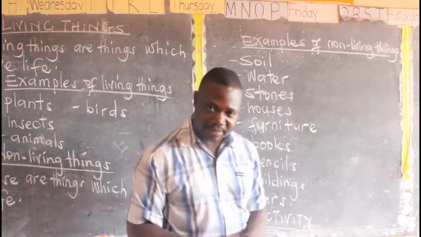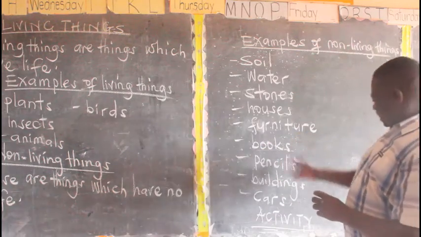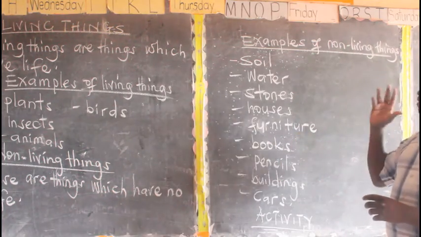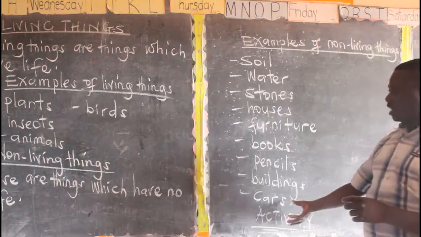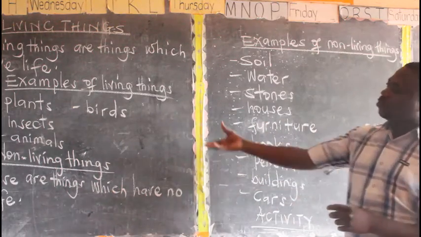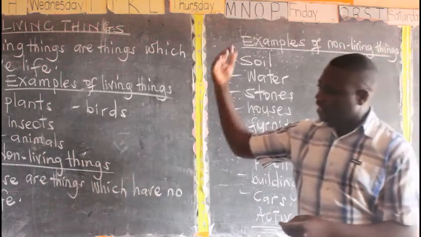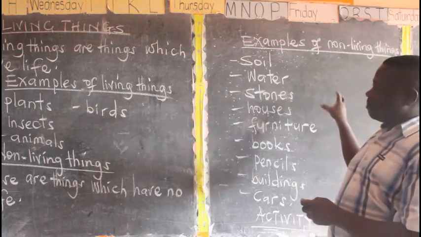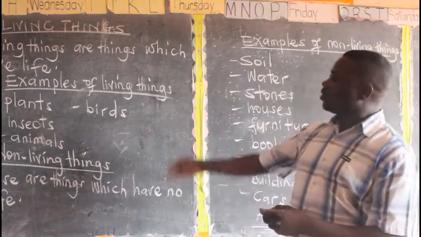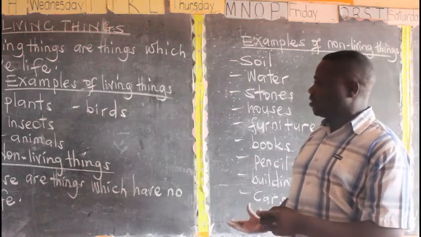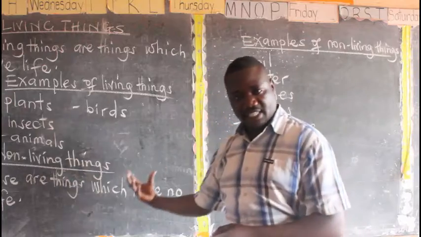So my toddlers, my young ones, P2 members, there's an activity after this. But first of all, read through the activity I have given. It's all about what you have learned. Question number 1 is about the environment. Question number 2 asks you to give components of the environment. They are there. Then we come to examples of living things in question number 3, and then examples of non-living things. Don't confuse these things.